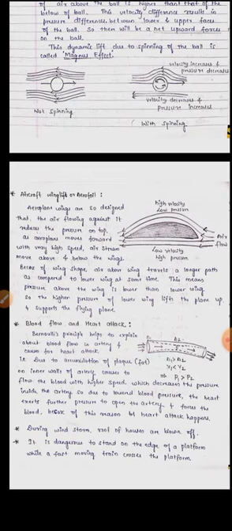Next we have blood flow and heart attack. We know that blood flows through the arteries, and these arteries are tiny tubes.